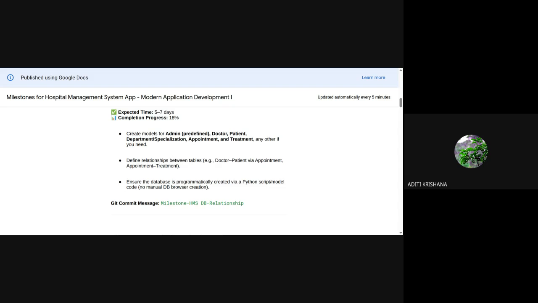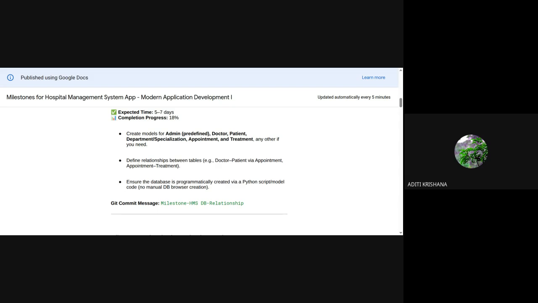Here it is already written that you have to create models for admin. Admin will be predefined. Then doctor, patient, department, appointment and treatment. These six tables you have to make, which I already gave you as a task on 2nd October. Then you have to define the relationship between the tables.